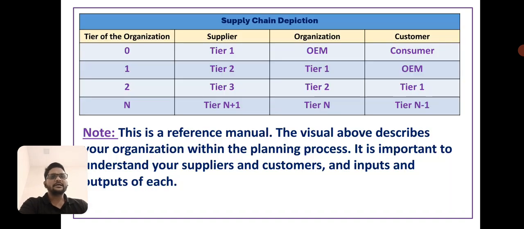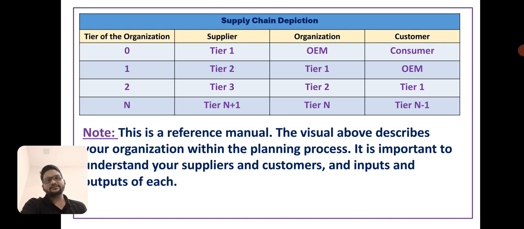Now supply chain depictions, that is the tiers of the organizations, their suppliers and customers. First we can see organization. If your organization is OEM, your supplier will be tier 1, the tier of the organization is tier 0, that is OEM, and customer is consumer.